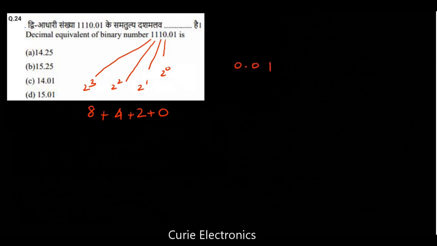Now 0.01, we have to convert it to decimal. So what will you do? This is the position of 2 to the power minus 1, and this is the position of 2 to the power minus 2. This one we can just cancel because it is 0. Now 2 to the power minus 2, we can write as 1 upon 4, which equals 0.25. So the answer is option A, 14.25. I am not going into detail. I hope you know it.